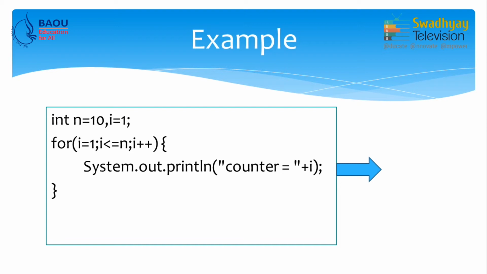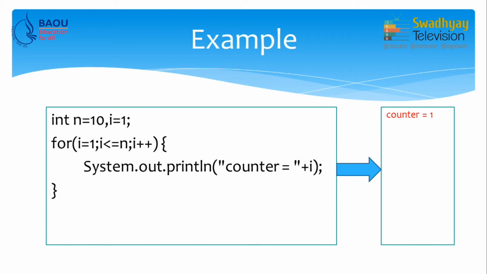Now, how this loop works, let us understand. So, initially I is equal to 1. Now, remember it never executed again. So, counter is 1. Next it checks condition, 1 is less than or equal to 10. So, condition is true. So, loop will be executed and value of I is incremented by 1, but since it is a postfix increment operator, current value of I is still 1.